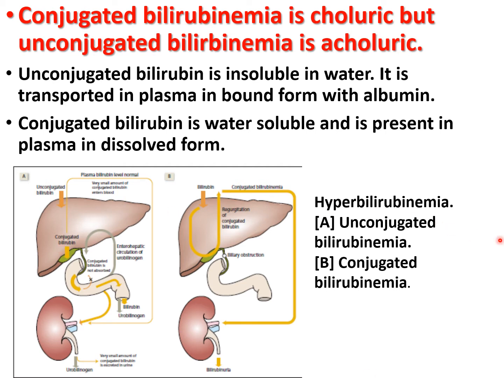Now conjugated bilirubin is water soluble and is present in the plasma in dissolved form, and it gets easily filtered into the urine. Hence in conjugated bilirubinemia the jaundice is choleric, bile pigment present in the urine. So this mechanism is illustrated in figure B.